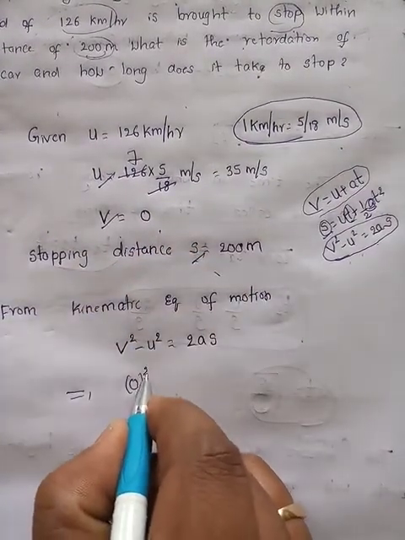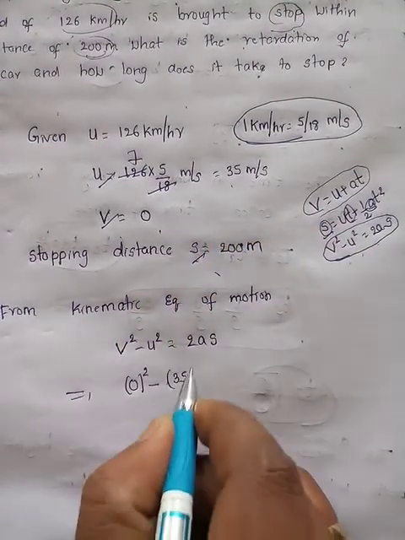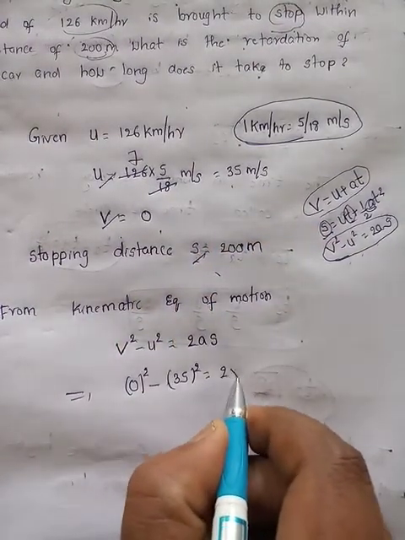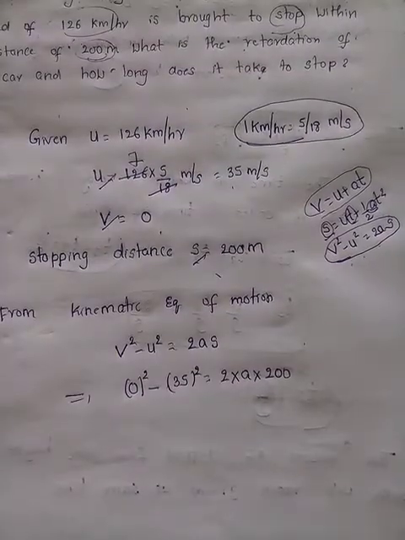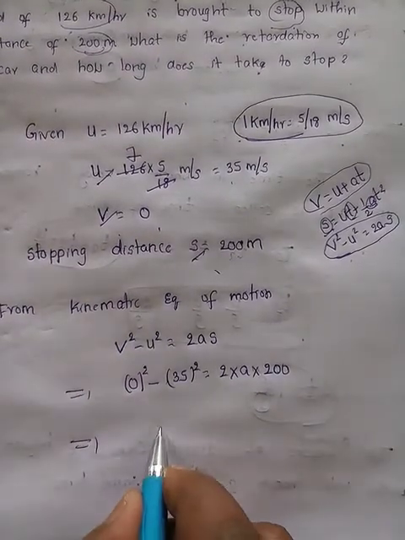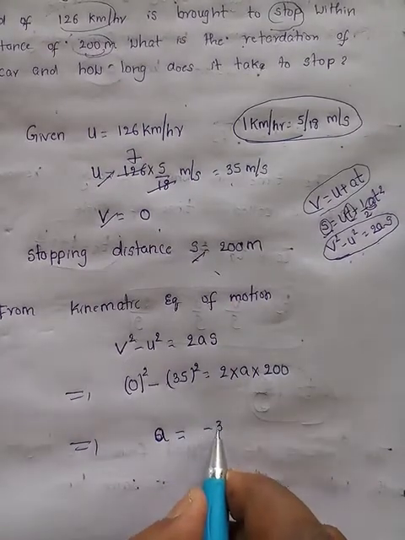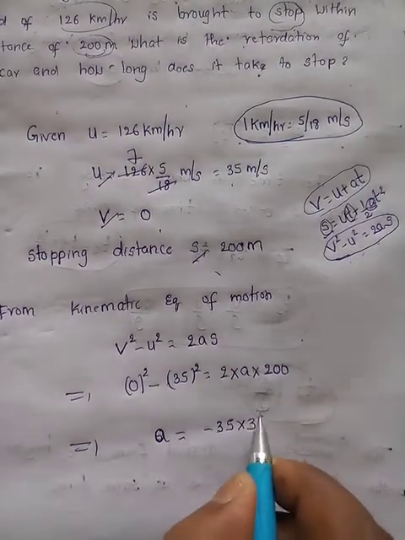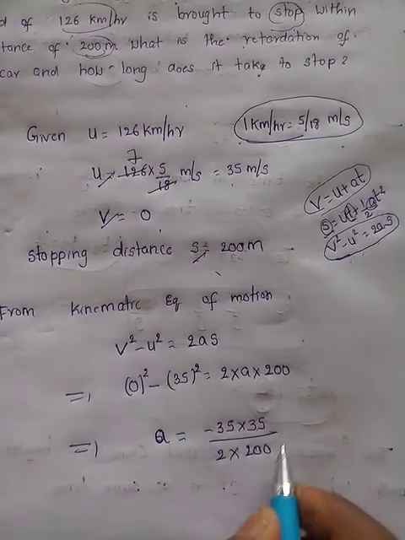So 0 minus u square, what is u? 35 square is equal to 2a s. What is s? 200. Okay. Now substitute the values. a is equal to, this can be written as minus 35 into 35 by 2 into 200.